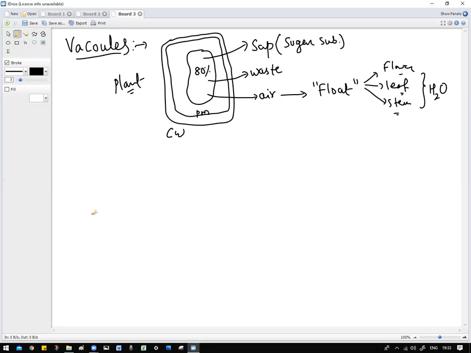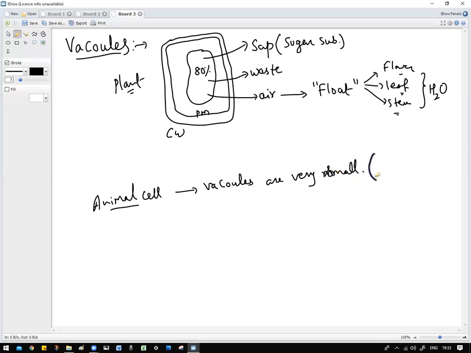In animal cells, vacuoles are very, very small. So animal cells have much smaller membrane bound spaces, and that is called a vacuole.